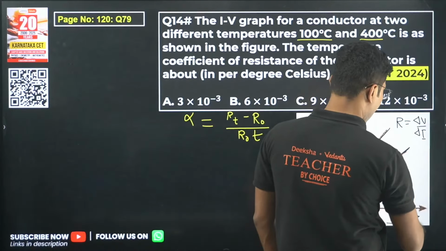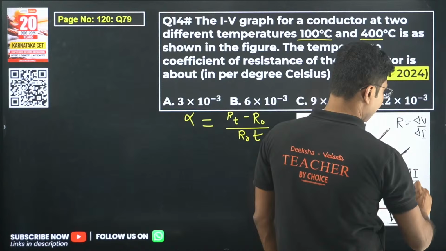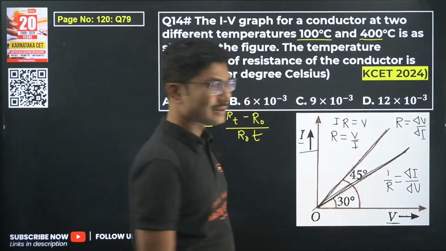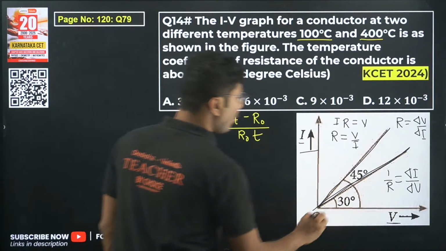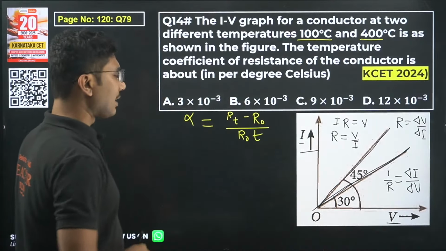So 1 upon R equals delta I by delta V. So why are we interested in the I versus V graph? Because the slope we can calculate using this angle.